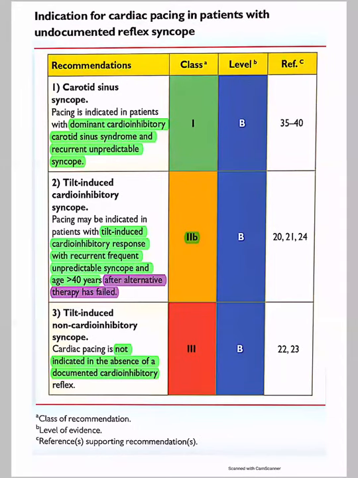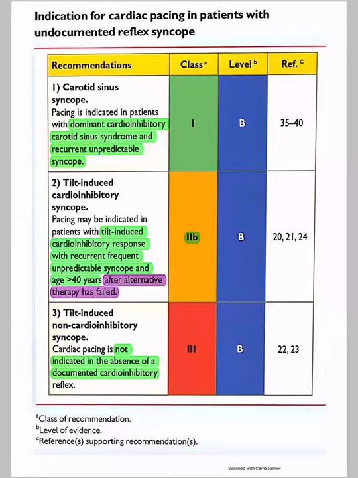So, going into indications for cardiac pacing in patients with undocumented reflex syncope. Class 1 indication will be a patient with carotid sinus syncope with dominant cardioinhibitory carotid sinus syndrome and recurrent unpredictable syncope. With tilt-induced cardioinhibitory syncope, it is a 2B indication in patients with recurrent frequent unpredictable syncope, older than 40 years, after alternative therapy.